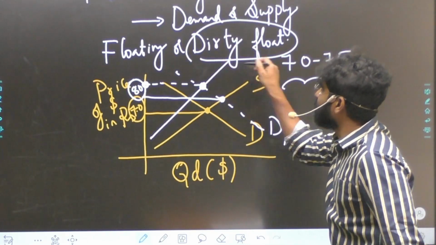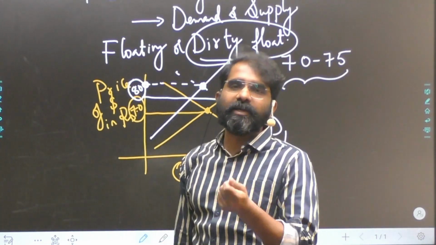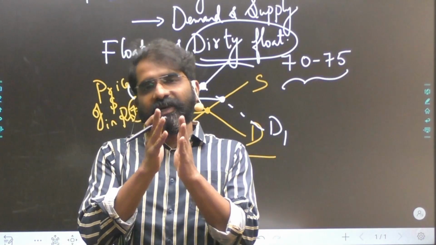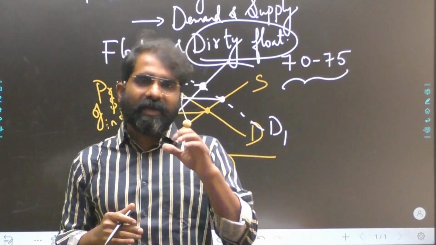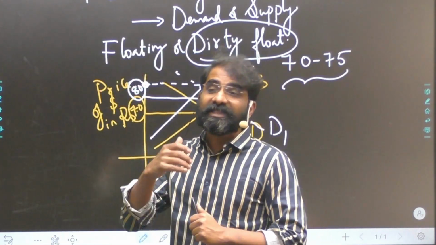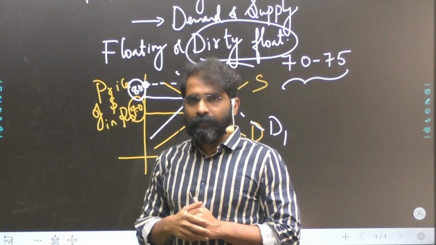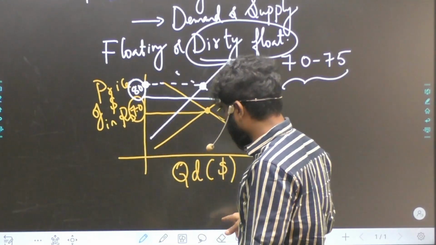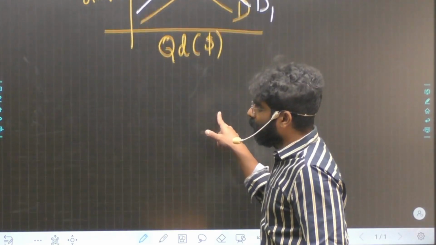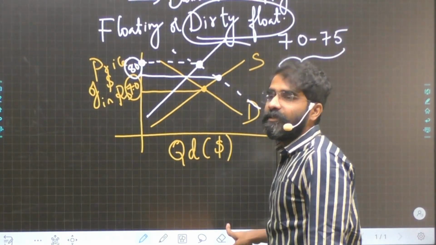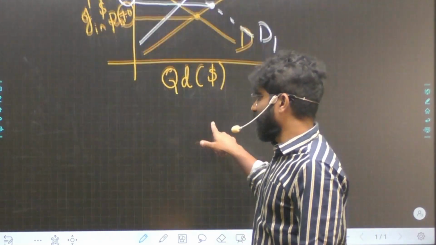As long as the particular range is maintained, we are keeping the exchange rate within that limit. But once the range is crossed, RBI will interfere and come up with sterilization activities. So this is some understanding which we should have when I use the word flexible exchange rate, and in that flexible also, when I use the word dirty float. Now, I hope it is clear.